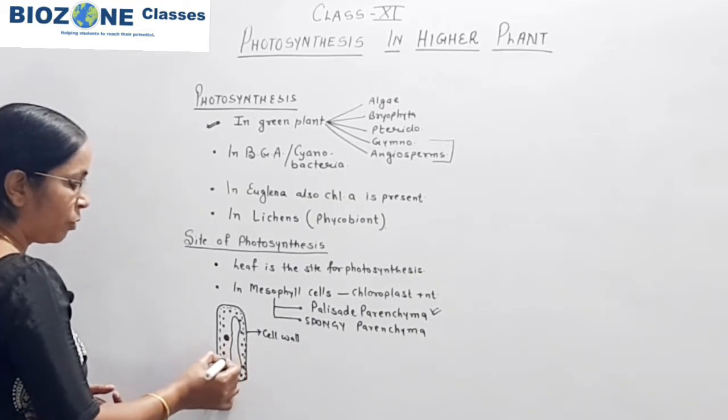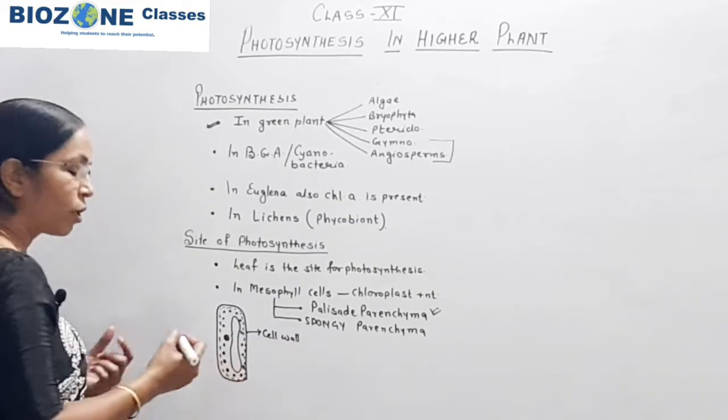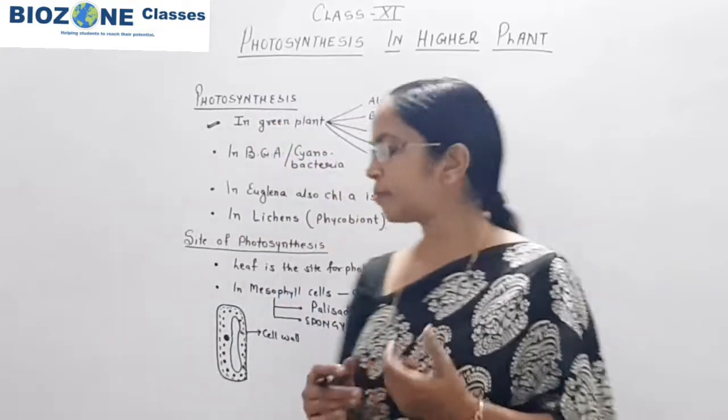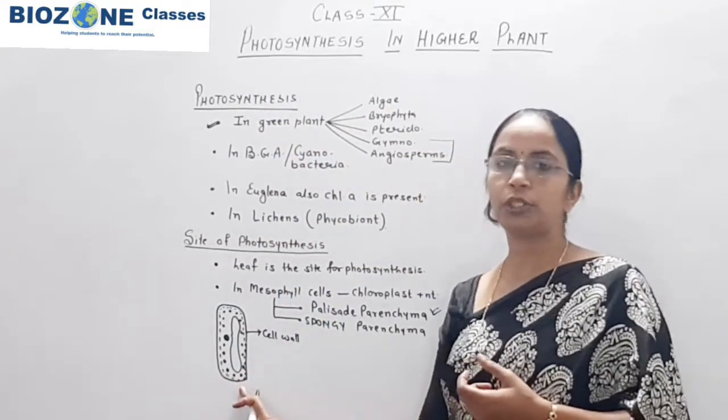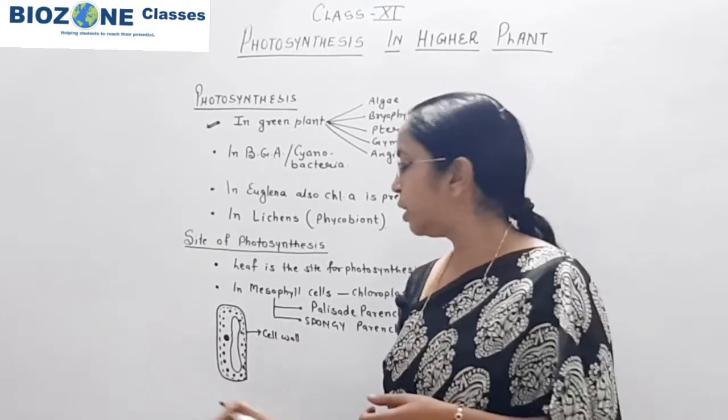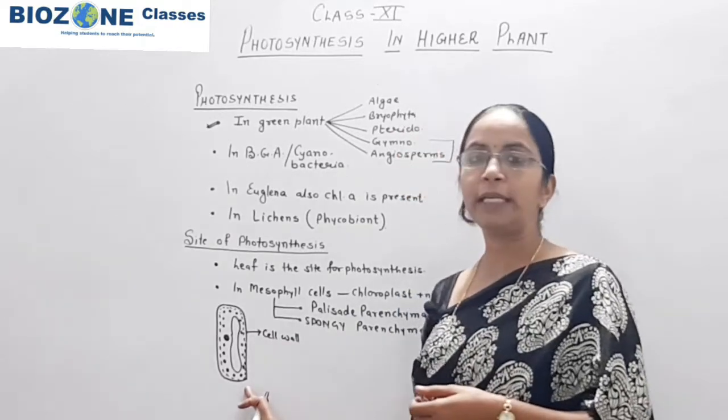So remember this part very well, the position or arrangement of chloroplast, and that the cell is rectangular in shape. The question is many times asked about the shape of the palisade cell.